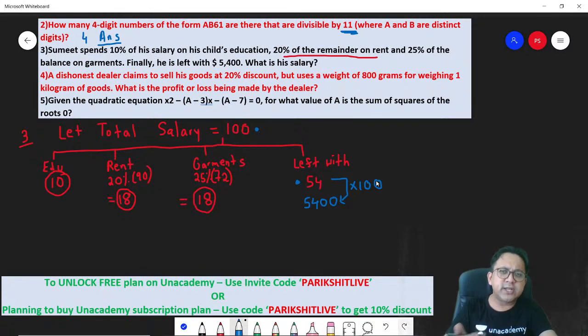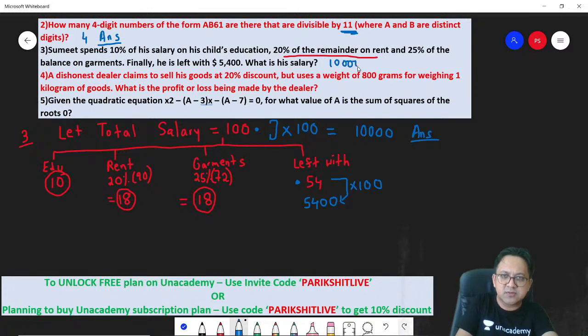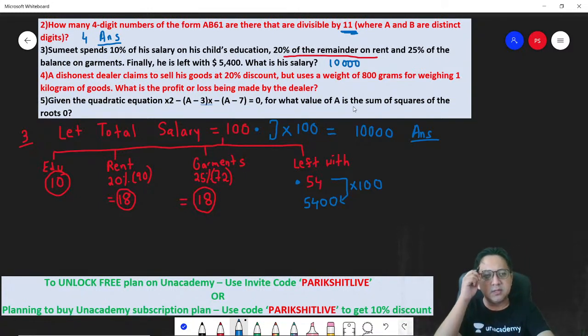Correct? The question is, what is the salary? So obviously, to align your initial salary number with the author's number, you are going to multiply it with 100. This comes out to be 10,000, and that's it. Got it? This comes out to be 10,000, and that's your answer. Fine? I hope you got number 3.